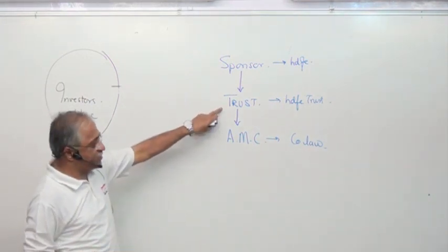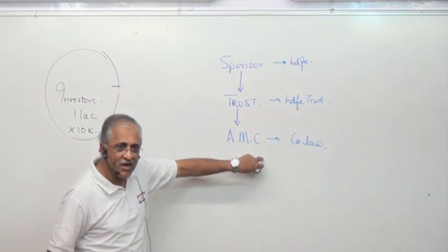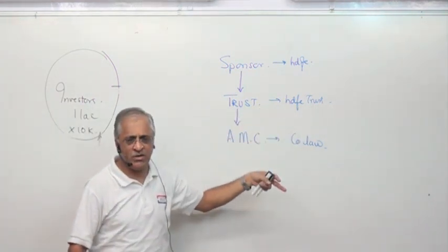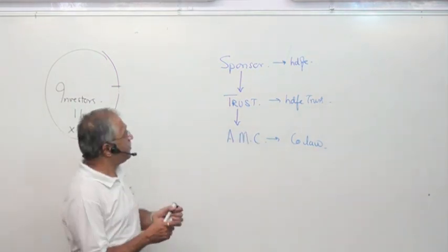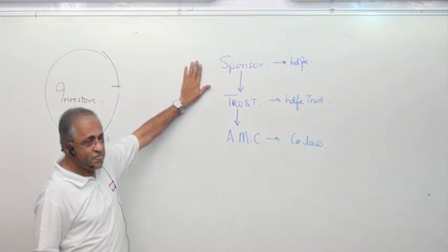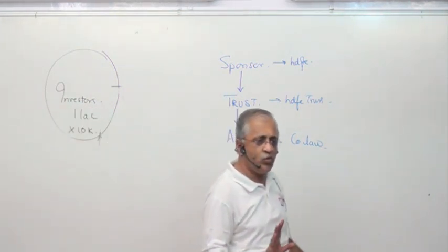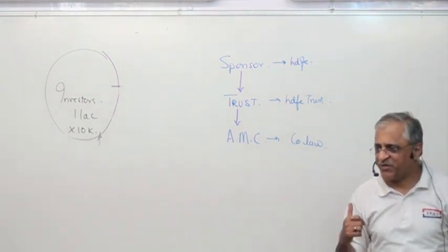So the trust gives you a guideline: the asset is to be managed by this company. The trust forms different schemes. For different schemes, they may have the same AMC or different AMCs. Sponsor, trust to be formed, and that's why mutual funds do not buy their own properties, because I gave you money to invest into the market.